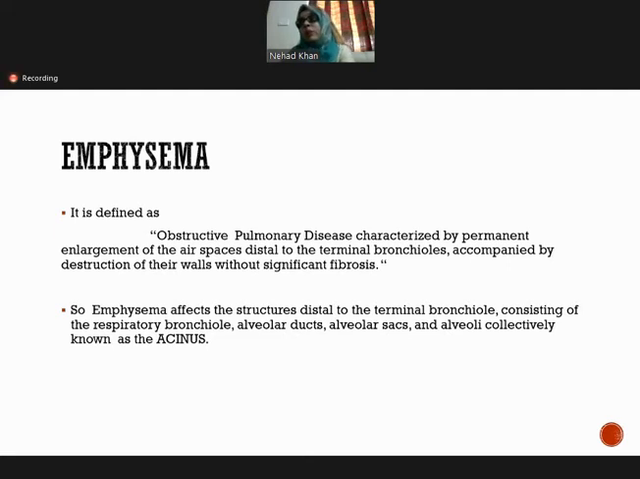Now here the question arises, what are the structures which are distal to the terminal bronchiole? They are the respiratory bronchioles, alveolar ducts, alveolar sacs, and the alveoli. And these all, the respiratory bronchioles, alveolar ducts, alveolar sacs, and the alveoli, are collectively known as the acini. So they are destroyed in emphysema.